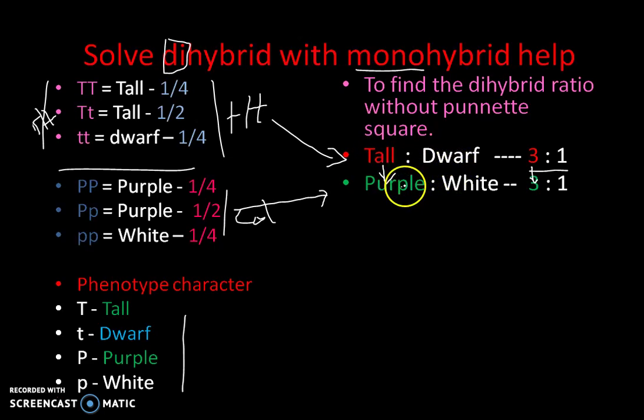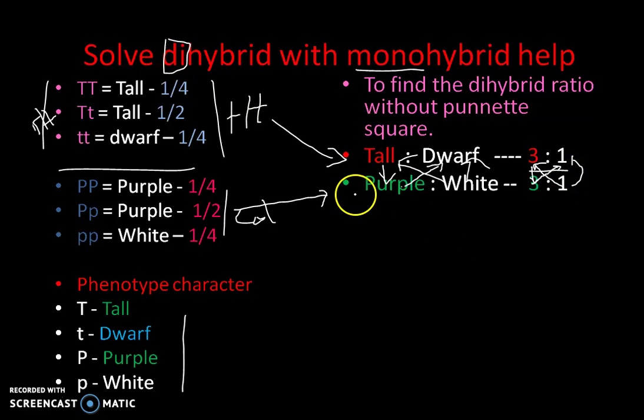Then crosswise, purple will be multiplied with this, 3 will be multiplied with 1. Then this multiplied with this, 1 will be multiplied with 3. Simultaneously, this will multiply with this, and this will multiply with this.